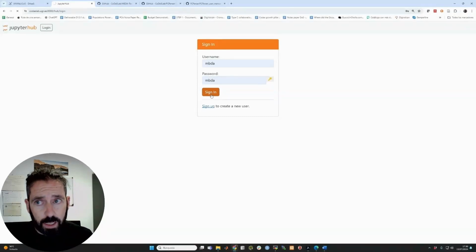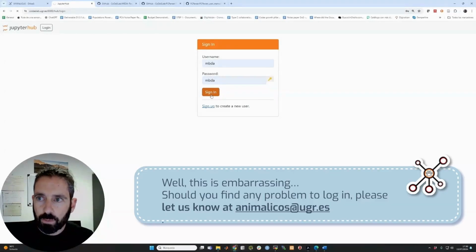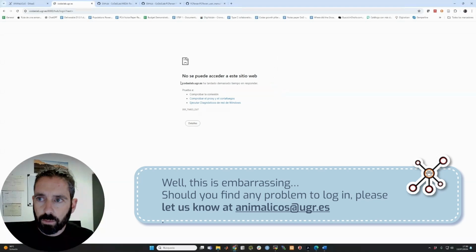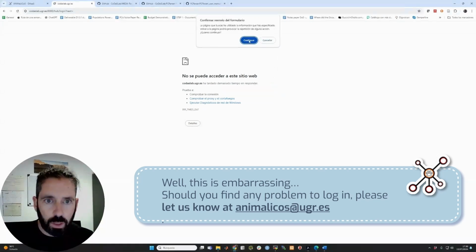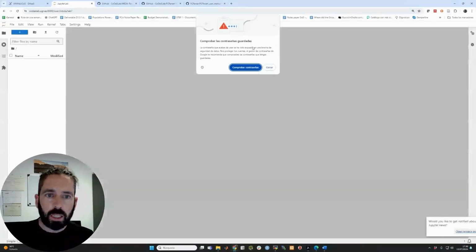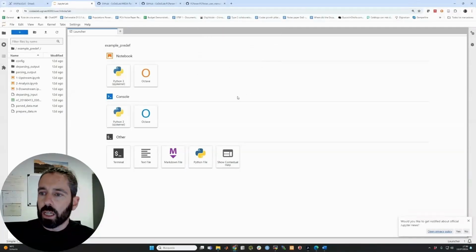Sometimes you will perceive that the service takes a little bit to start, and this is because the infrastructure that we have used to deploy the service is very much limited because our funding was also limited. But hopefully in the future we will gain more funding to scale this service a little bit. Oops, sorry, let me try again. Now it logs in, okay.